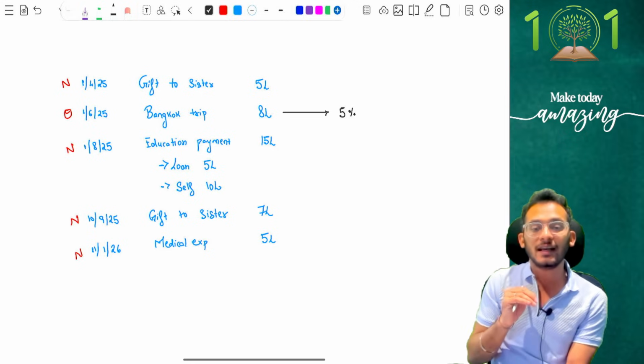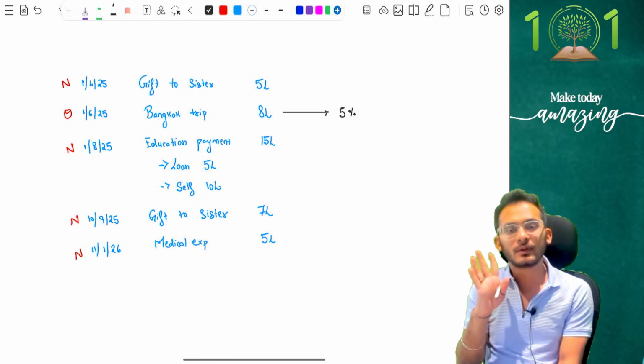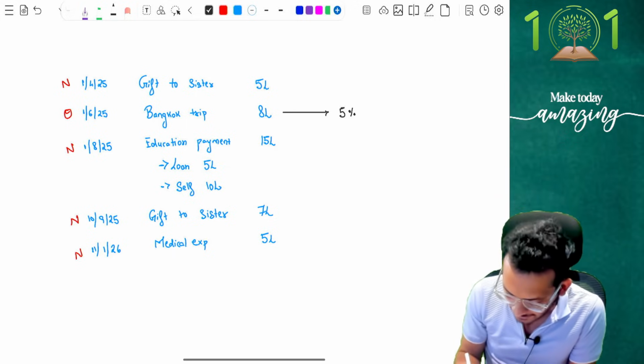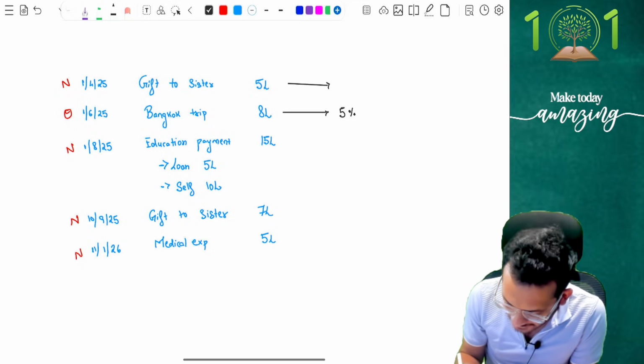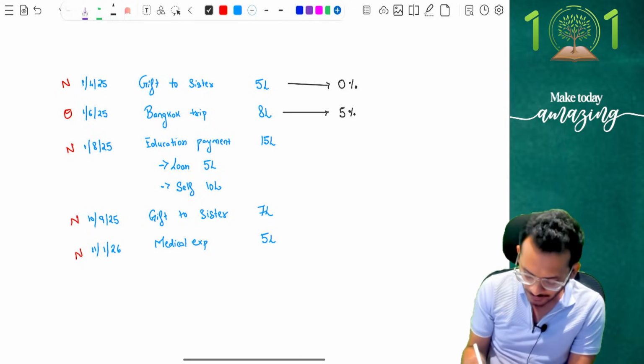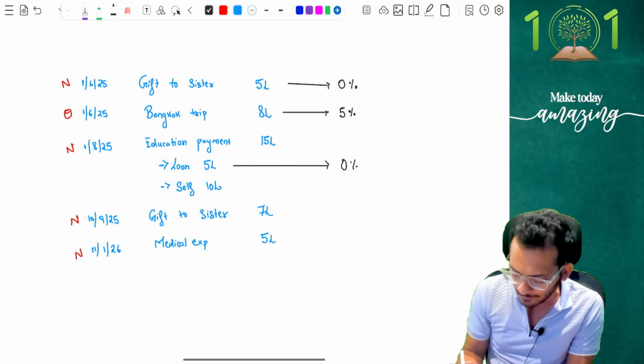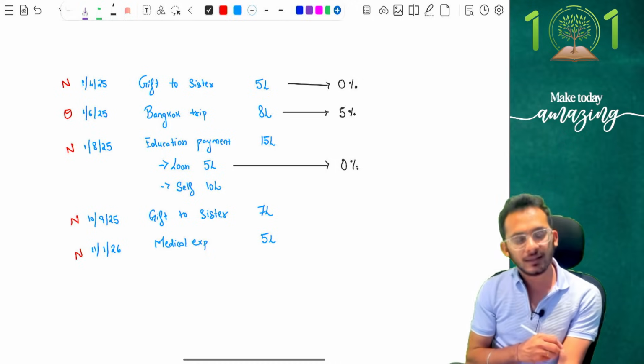In the normal payments, I will go stepwise, and I will start eliminating items up to 10 lakh rupees. So for the first 5 lakh, I will eliminate this and say it sits within the 10 lakh rupees, therefore no TCS. Coming to the education payment through loan, this year's amendment says no TCS. The moment you're sending money through a loan, it is not liable for TCS.